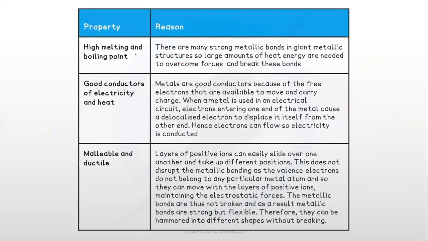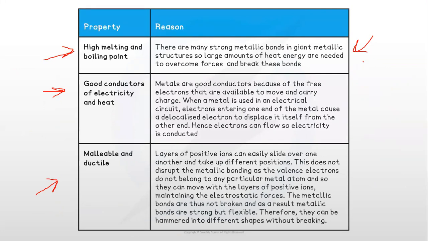So here we have the reasons for high melting and boiling point, good conductors of electricity and heat, and malleability and ductile जो हमने अभी बात की. So the reason for high melting and boiling point was there are many strong metallic bonds in giant metallic structures. So large amounts of heat energy are needed to overcome forces and break these bonds.